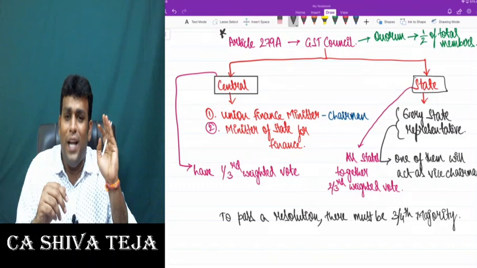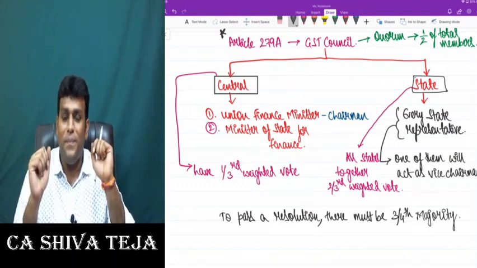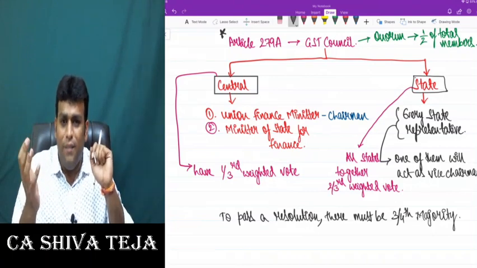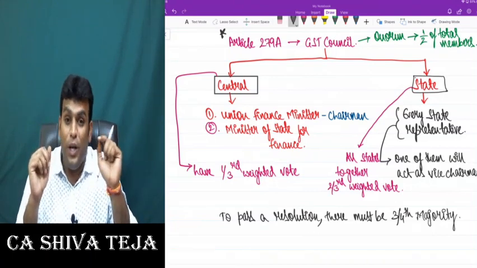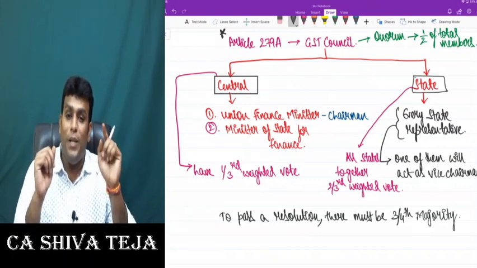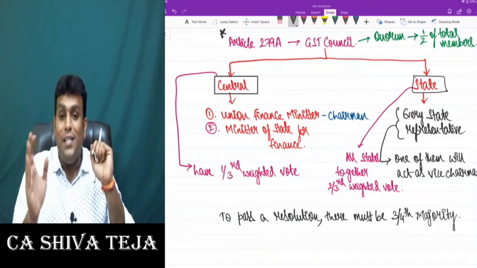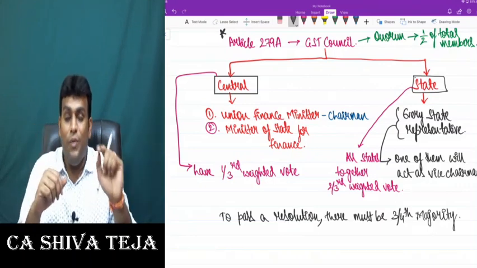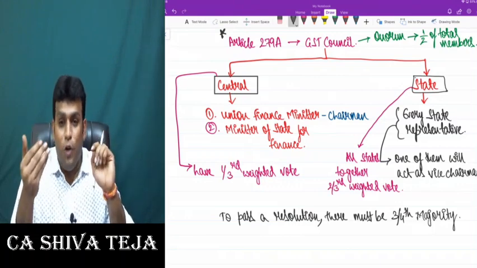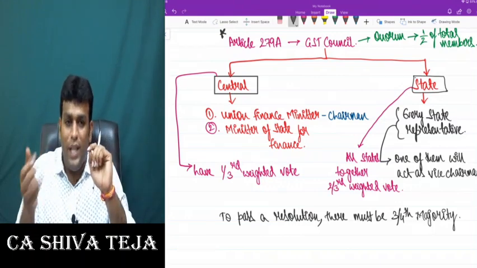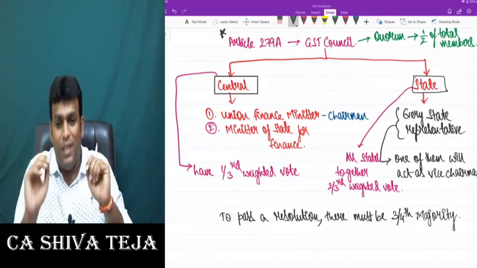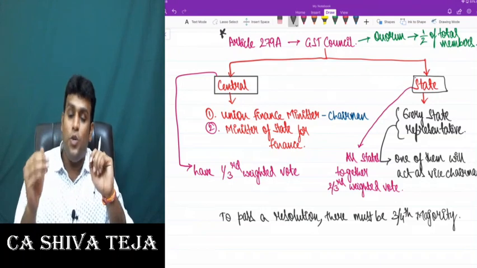I strongly believe that we are getting full clarity on this point. Friends, please speak out. Central weight is how much? Central weight is 1/3, and all states put together, the weight is 2/3. And to pass a resolution, there should be 3/4 majority. That means if central alone says yes or state alone says yes, the resolution cannot be passed. In order to pass a resolution, center and state together should join hands.